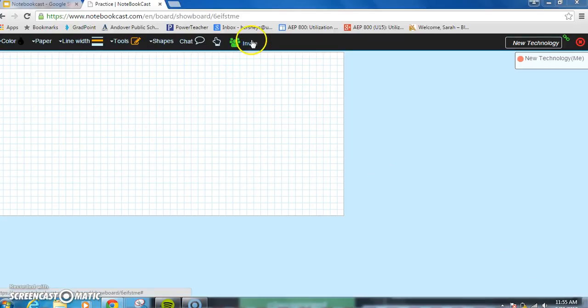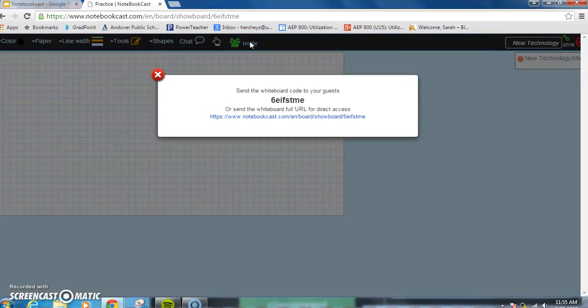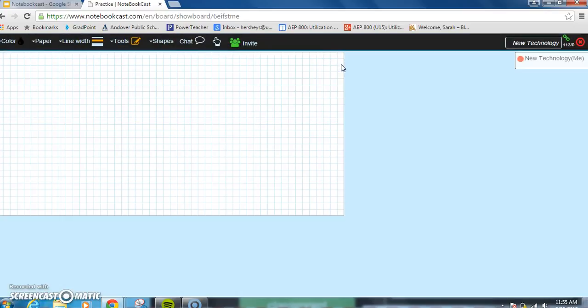When you want to invite others, you just click on this little invite button, and that is the code that they would have to enter. Or if you want to email them for direct access, all they would need to do is click on that link. And like I said, I did get out my iPad and test it, and it works great.